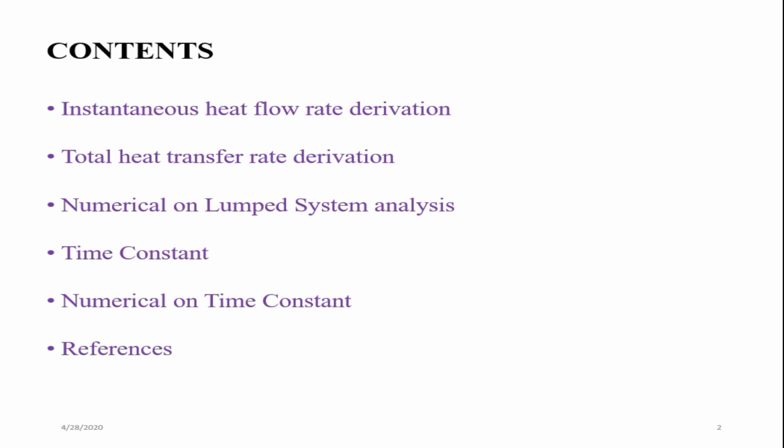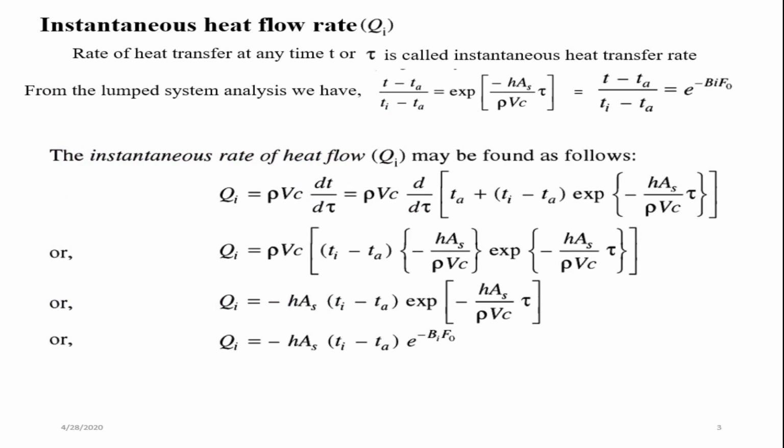Now we will see the derivation of the instantaneous heat flow rate, that is, the rate of heat transfer at any time t. From the lumped system analysis, we have already derived this equation: (T minus Ta) divided by (Ti minus Ta) is equal to exponential of minus h into area divided by rho into V into C, into time t, that is also equal to e power minus Biot number into Fourier number.